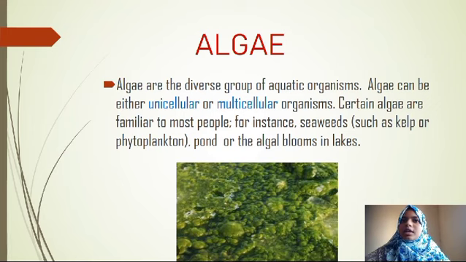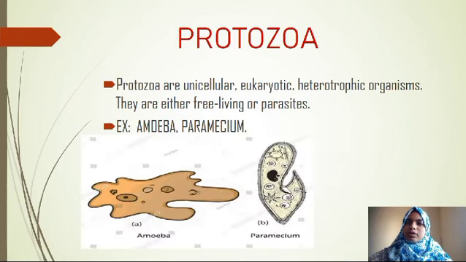Next type is algae. Algae are a diverse group of aquatic organisms. Algae can be unicellular or multicellular organisms. Certain algae are familiar to most people, for instance, seaweeds such as kelp or phytoplankton, pond or the algal blooms in lakes.